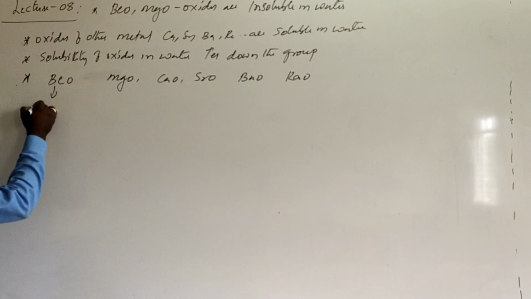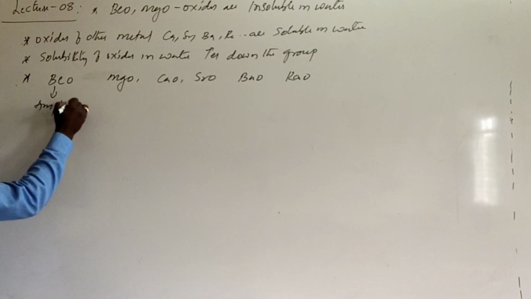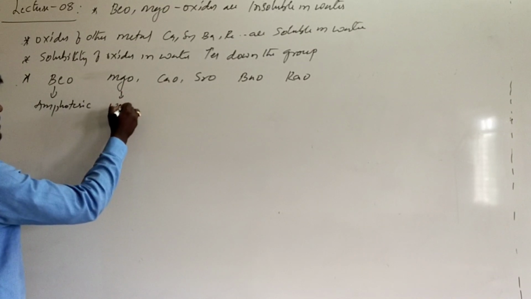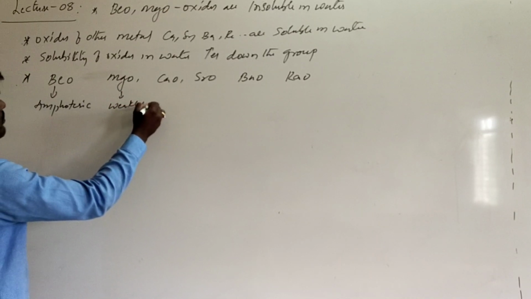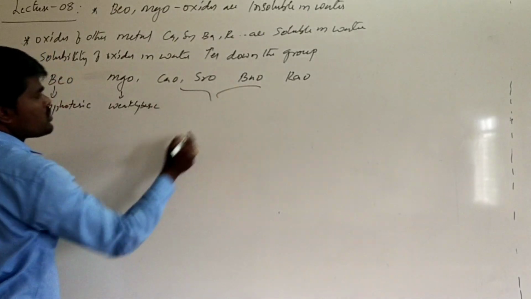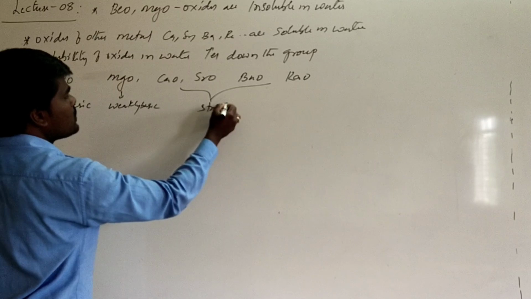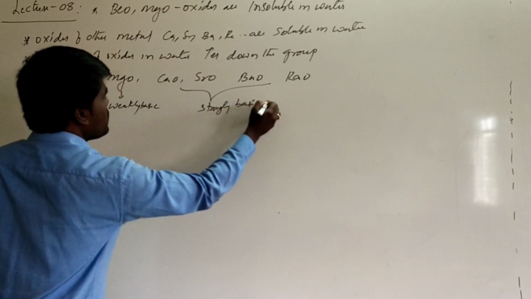Beryllium oxide is amphoteric in nature, that it can react with both acids as well as bases. Magnesium oxide is weakly basic, and these are strongly basic in nature.